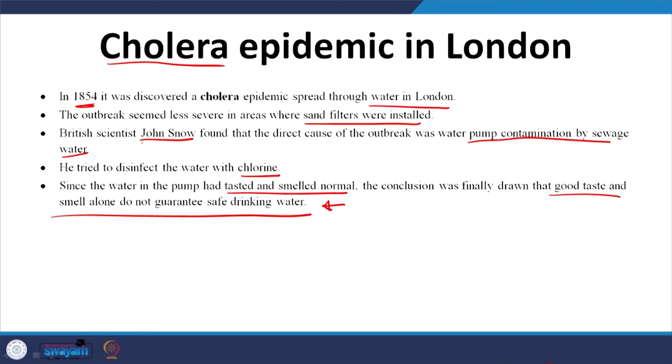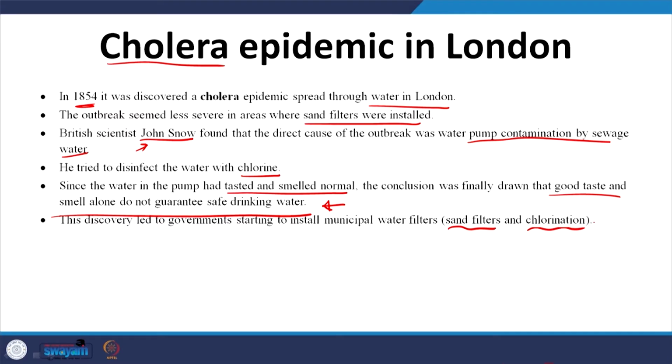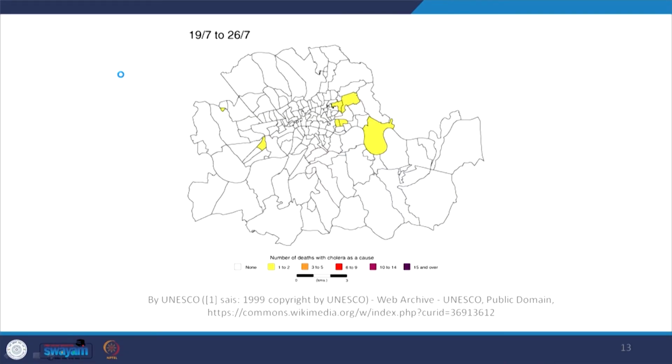Again, people did not accept the findings of Dr. John Snow at that time. But much later, people started accepting sand filters and chlorination as a way to treat and disinfect drinking water. Again, keep in mind that this was in 1854, germ theory too came about later. So for example, here I have a graphic from Wikipedia, the source for which is given out here.